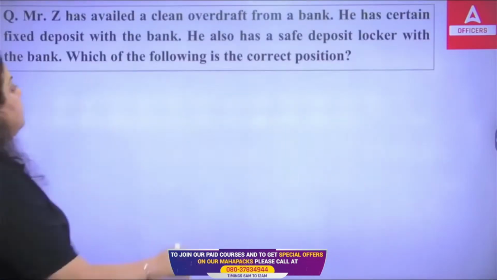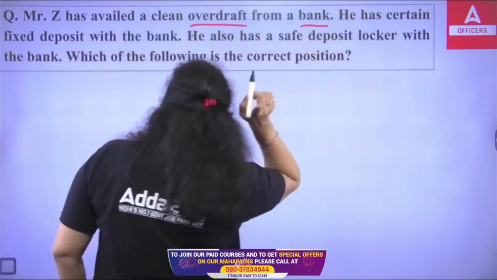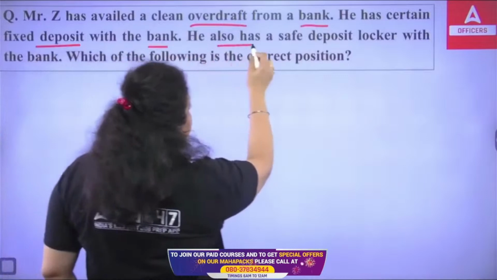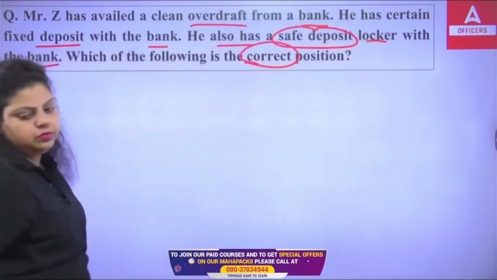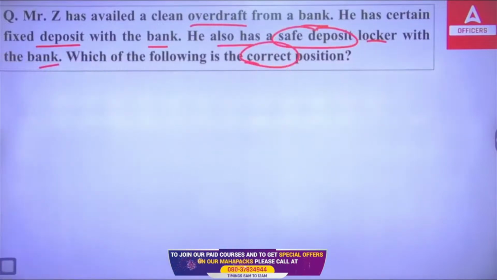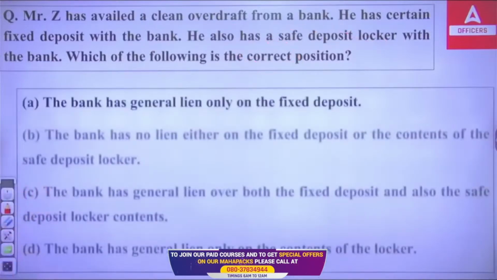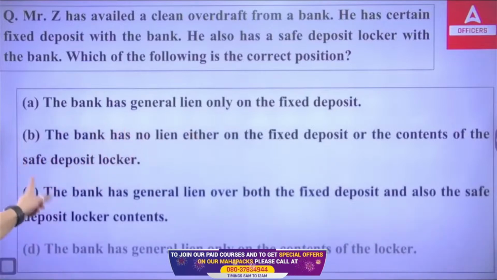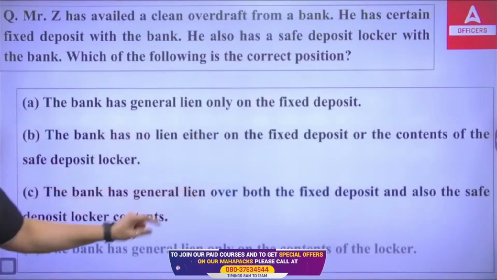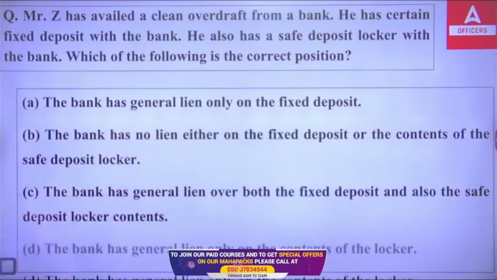It is talking about Mr. Z, who has availed a clean overdraft from a bank. He has a certain fixed deposit with the bank. He also has a safe deposit locker with the bank. Which of the following is the correct position? First option: the bank has a general lien only on the fixed deposit. The bank has no lien either on the fixed deposit or the content of the safe deposit locker. The bank has a general lien over both the fixed deposit and the safe deposit locker content. The bank has a general lien only on the contents of the locker. So, what do you think? Which of the following is correct?